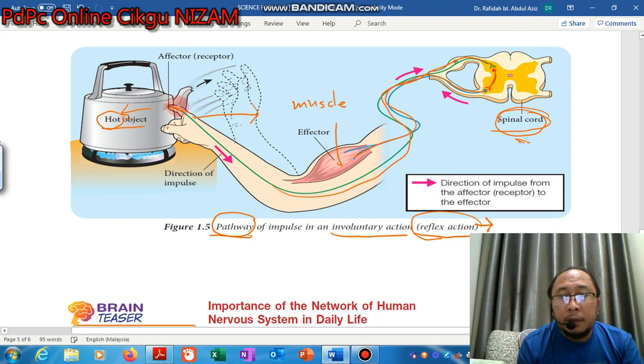From the finger, the impulses go through the nerve and enter the spinal cord, and the spinal cord produces new impulses to the effector, which responds by withdrawing the hand from the hot object.